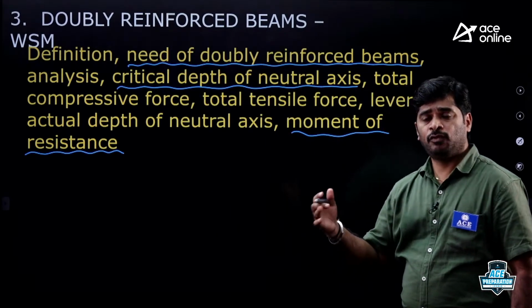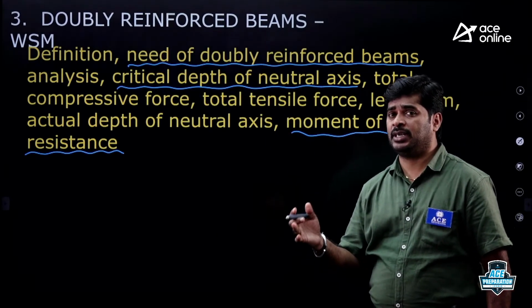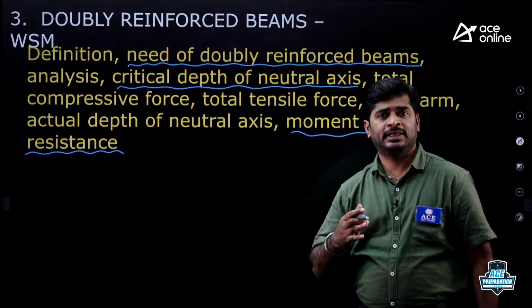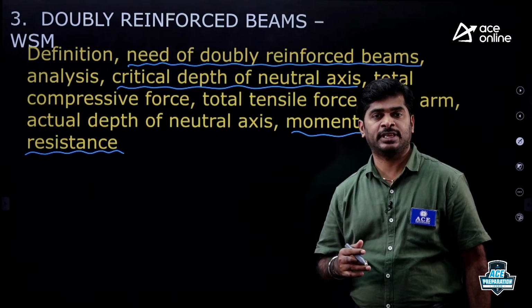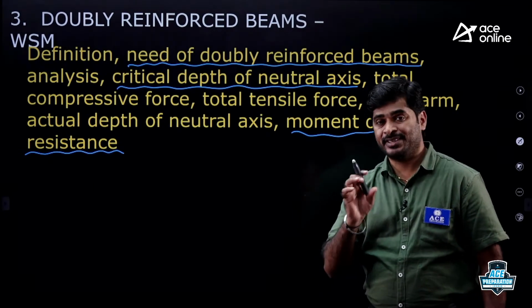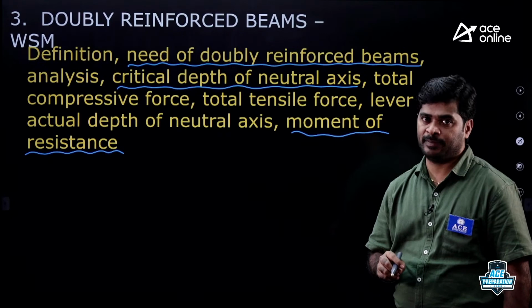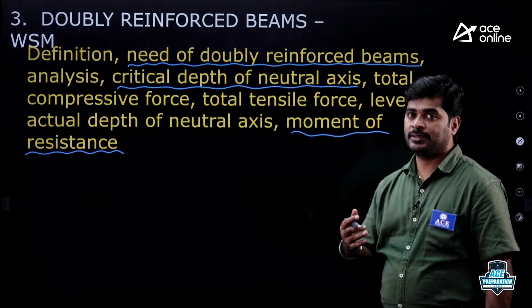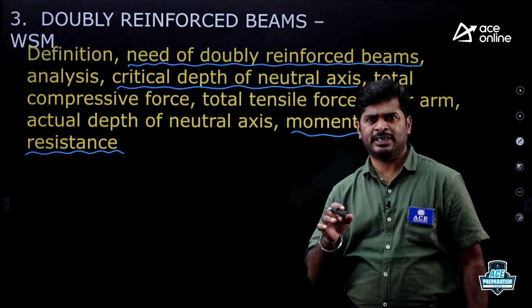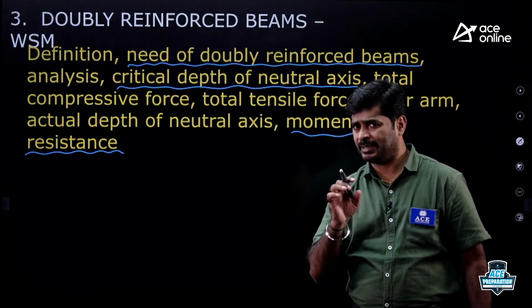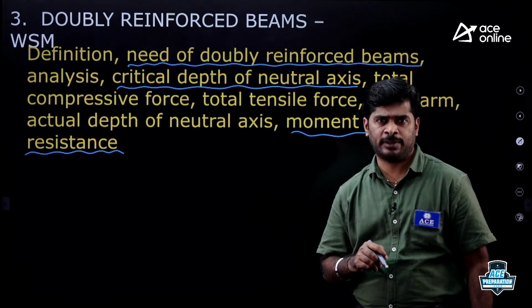If you check the last 3 to 4 years, they are not asking very lengthy numerical questions even from RCC. Simple questions only they are asking, because scientific calculator is not permitted into the examination hall. That's why they are going to ask simple basic level questions only.